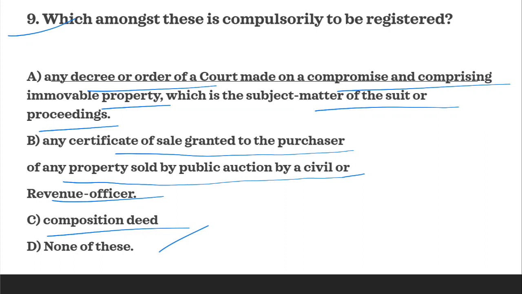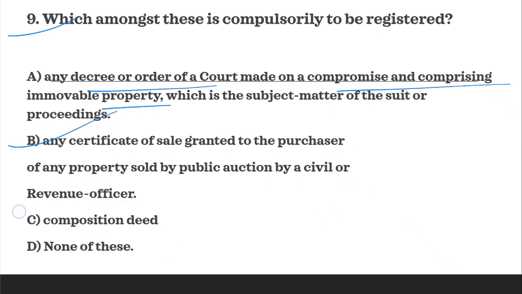If you read the provision properly, you can find out that none of these are compulsorily registrable. There may be confusion about option A. B and C are expressly given in section 17 subsection 2, but A is also there, though there may be some confusion about it.